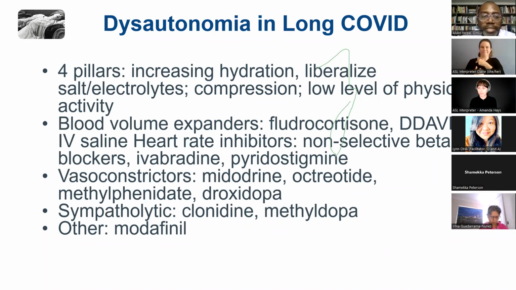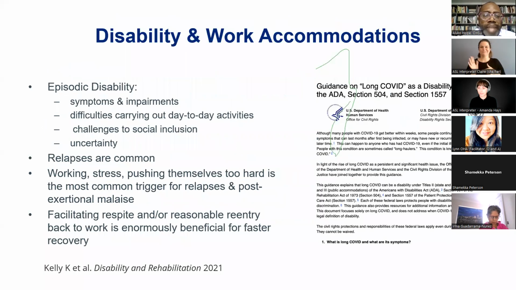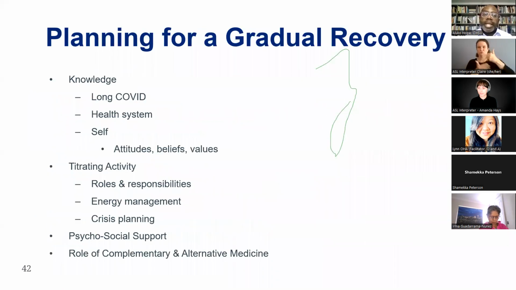I think the next few slides we can go over then are some of the advocacy components, right? I think the challenge in long COVID is that the symptoms can come and go, and the impairments can make it challenging to be socially included, right? And so I think it's a very episodic kind of disability.